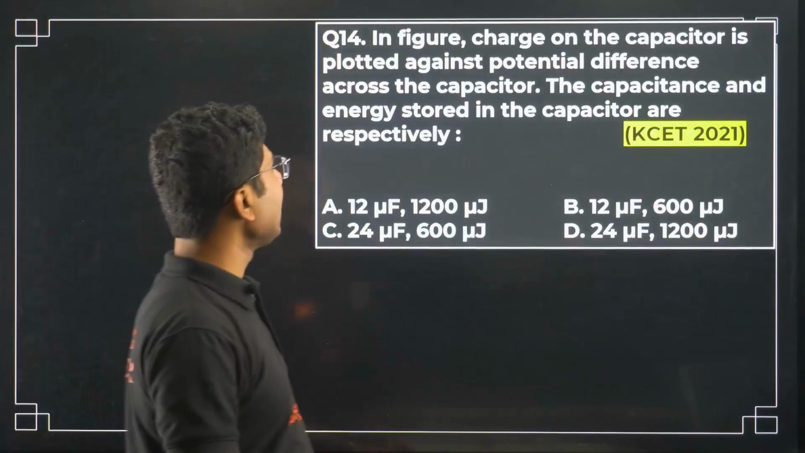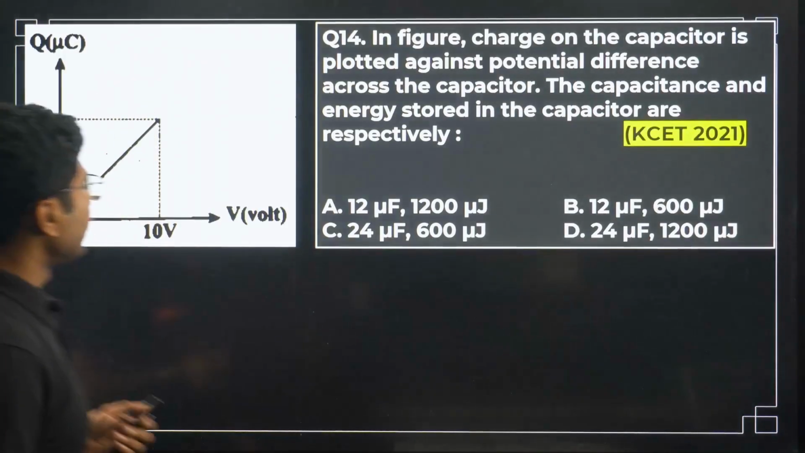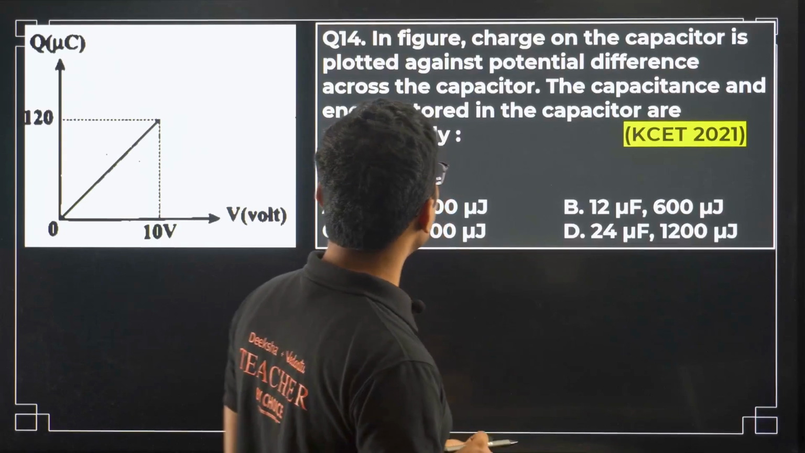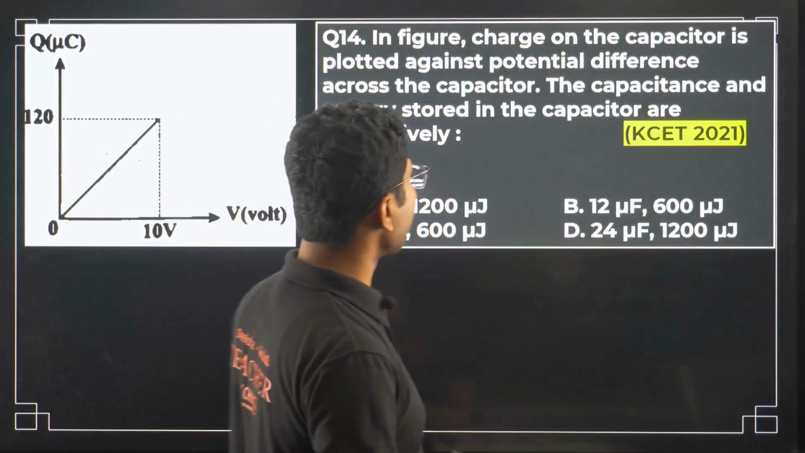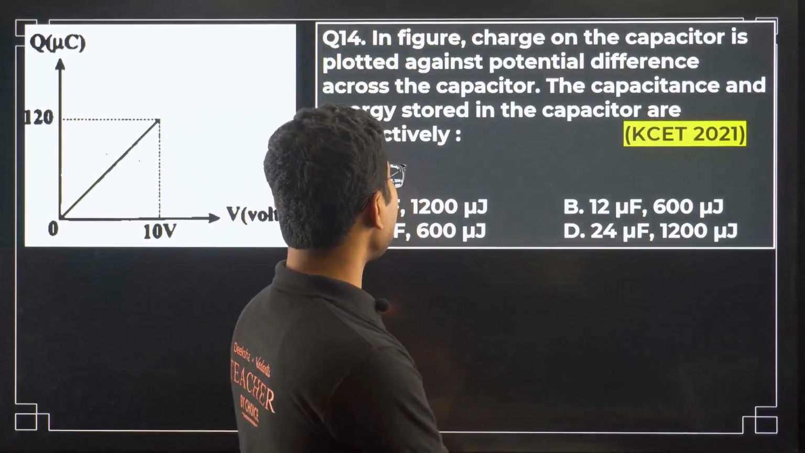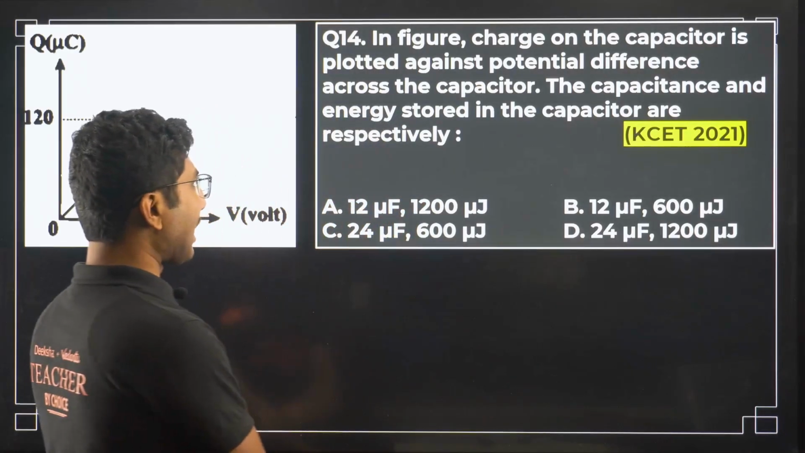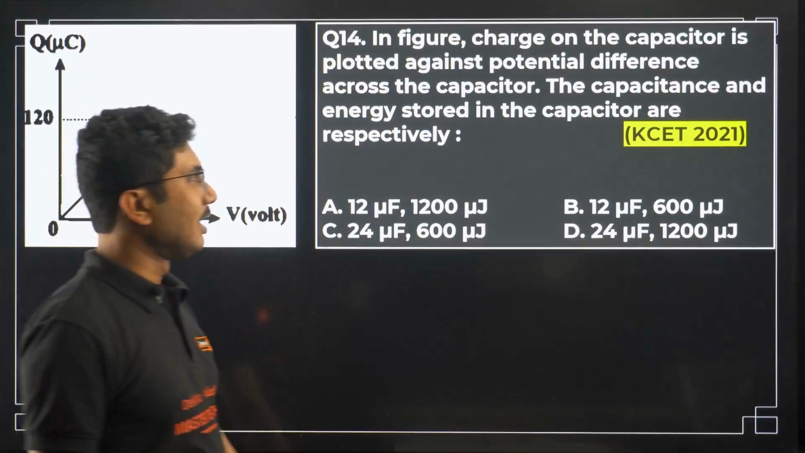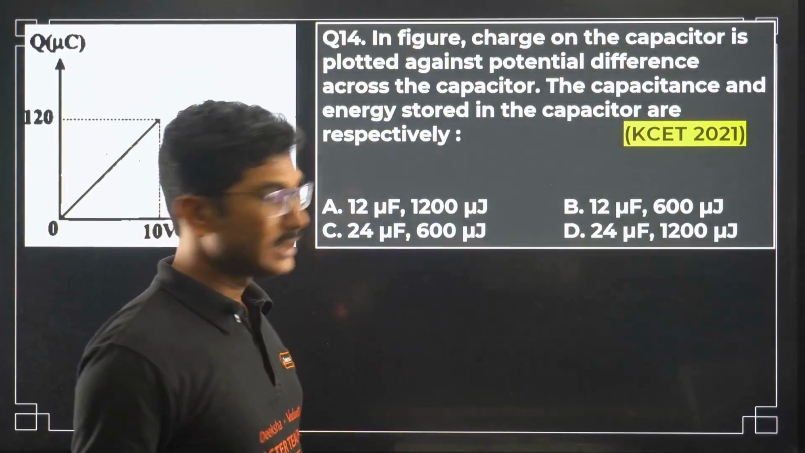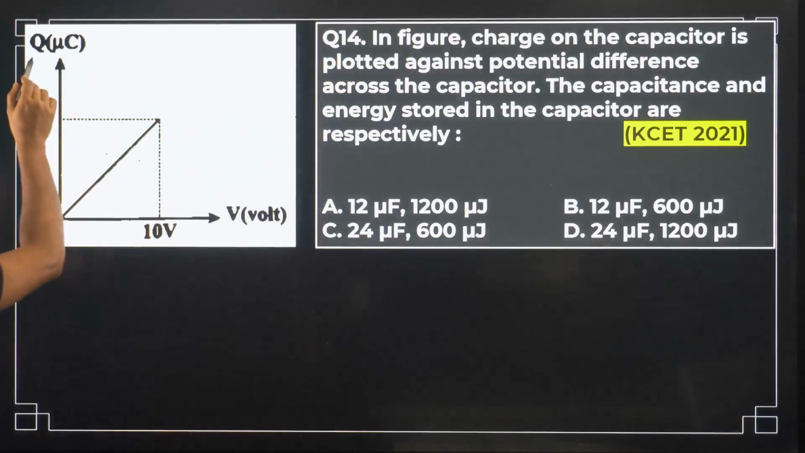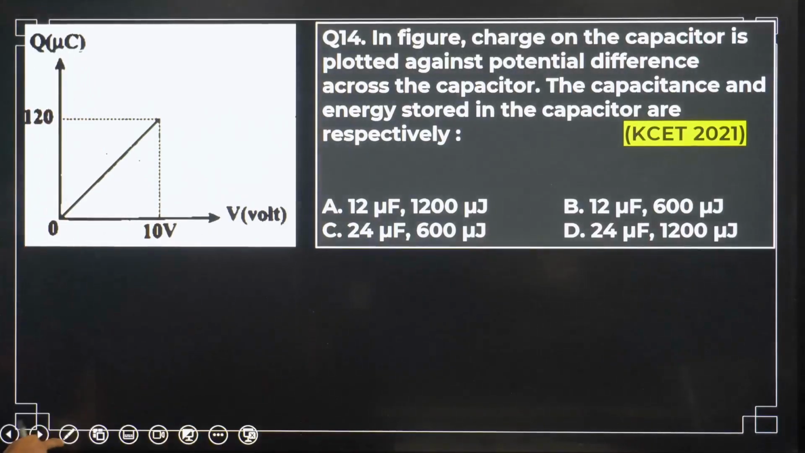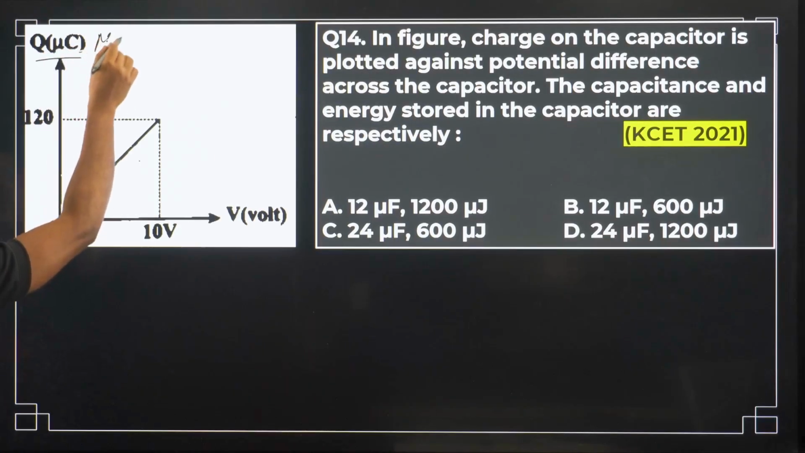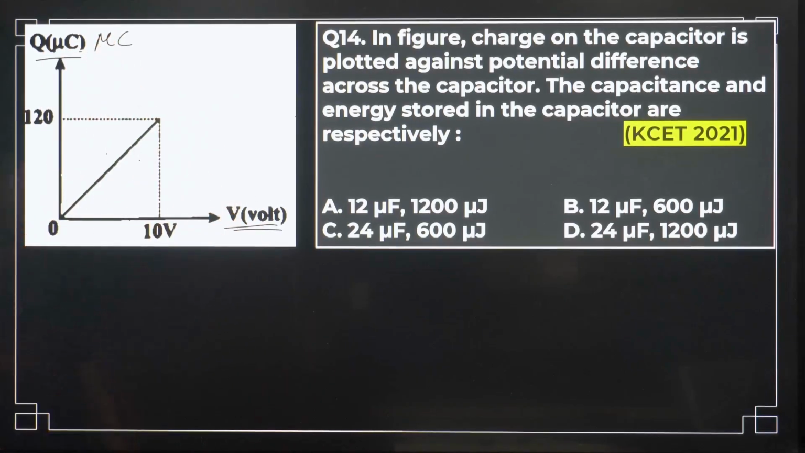Now let's see this question in the figure. This question I have also solved in the class. In the figure, charge on the capacitor is plotted against the potential difference across the capacitor. The capacitance and energy stored in the capacitor are respectively? So here we can see that Q versus voltage is given. Q is in microcoulomb, and voltage is in volt.